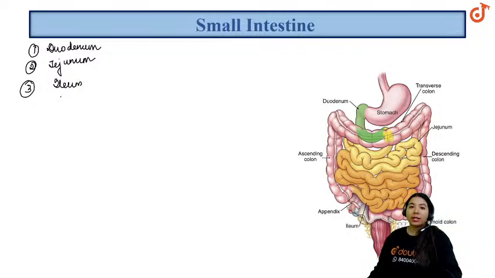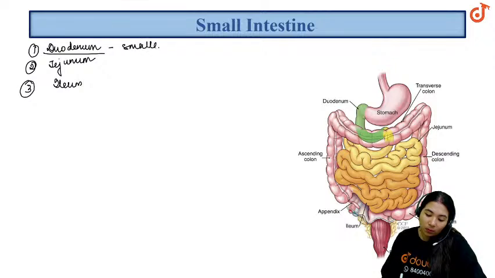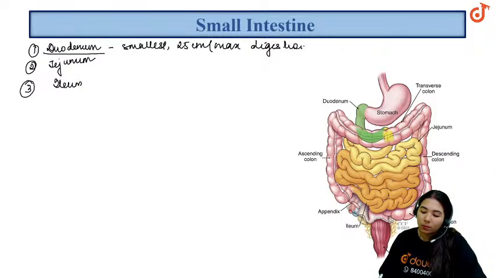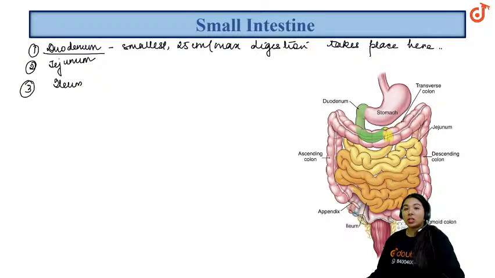What is happening here is, we know that the duodenum is the smallest, 25 centimeters, but maximum digestion takes place here.